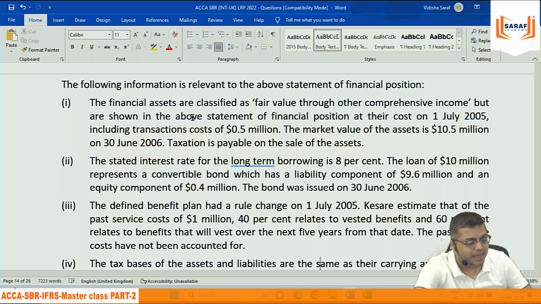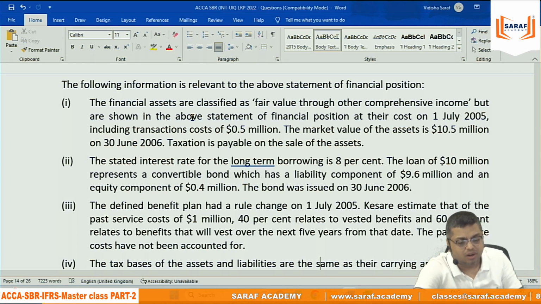So because of the changes in the employee benefits, 1 million is a past service cost. Out of 1 million, 40% is already relating to past, and the balance 60% is relating to future 5 years. The past service cost has not been accounted for.